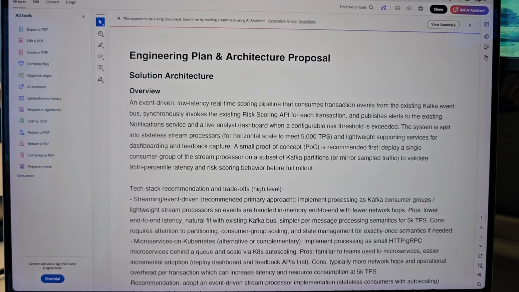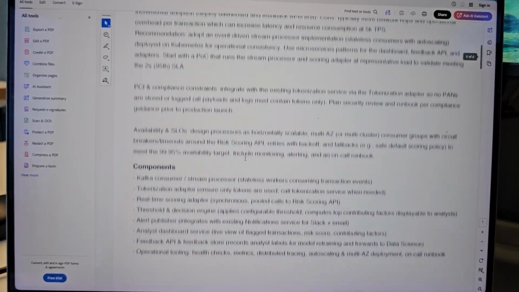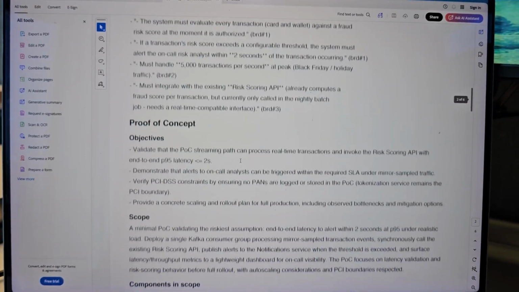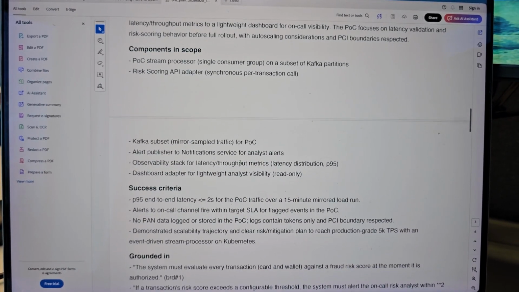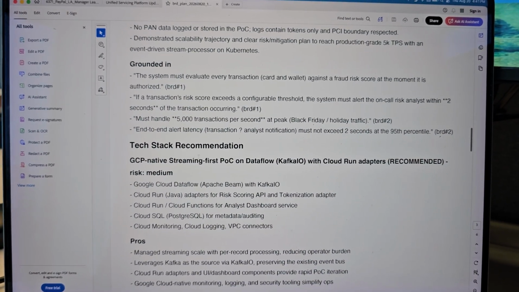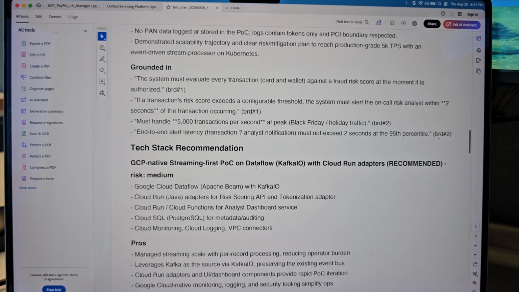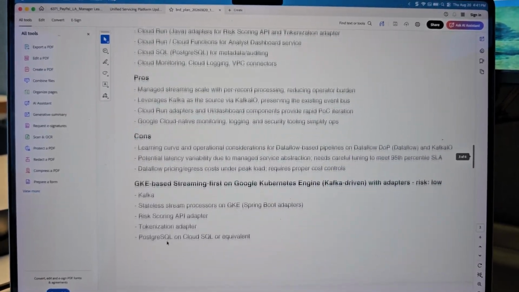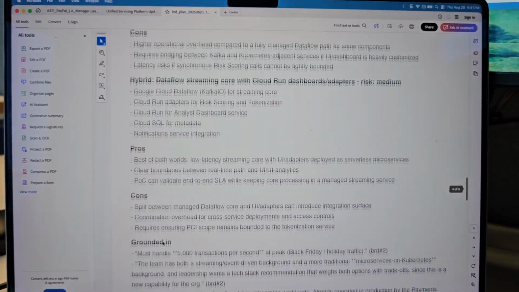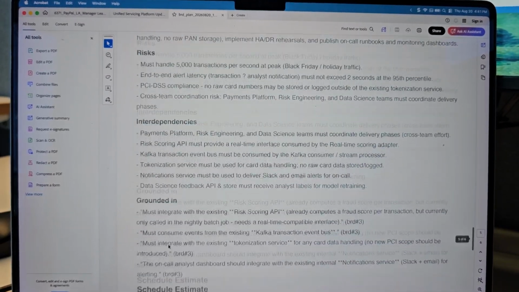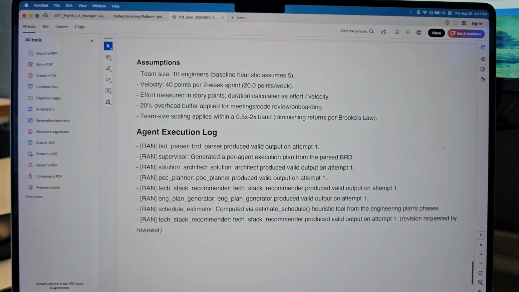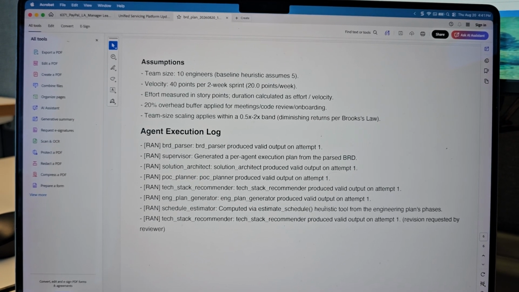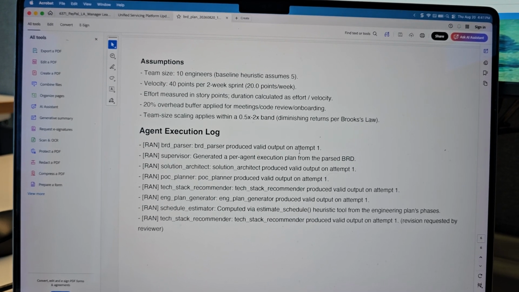It generates, and you see this is the overall tech stack recommendation, components to be used, system boundaries, what it's grounded on, proof of concept, success criteria. For the tech stack recommendation for the POC alone, it has changed to Dataflow and Cloud Run and everything that is GCP native, nothing for production. And at the final end you also see what agents have run, how many attempts have been consumed, and how we got to where we are.